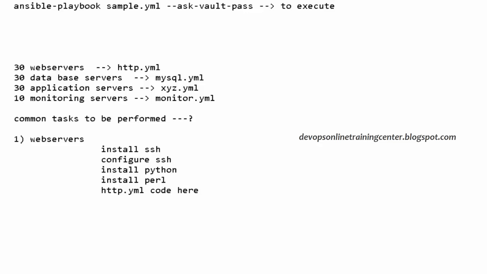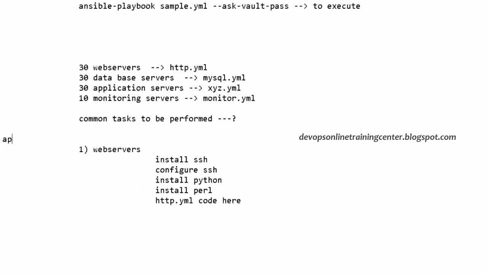Anyone? Is there any better way compared to this? Why? Because in the approach, let us call this as approach one. So you are architect. You are designing the solution.